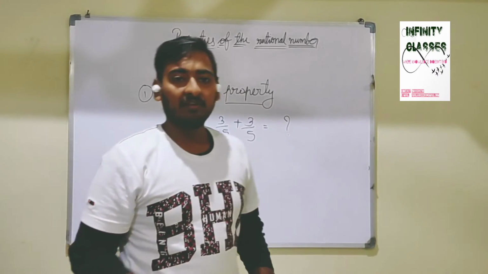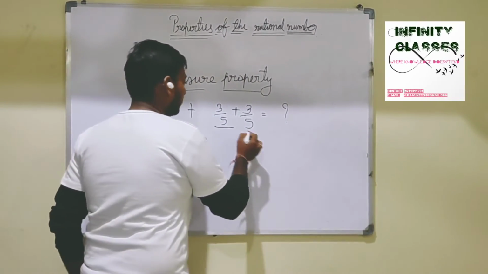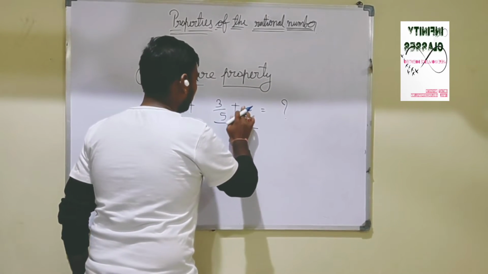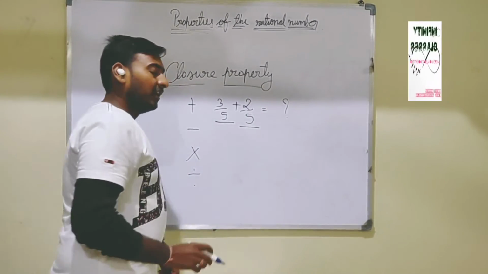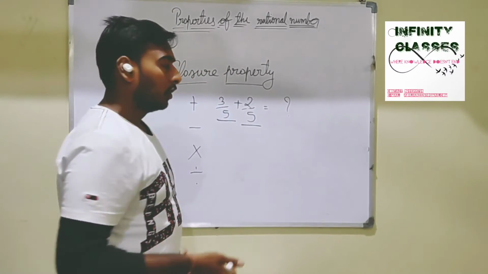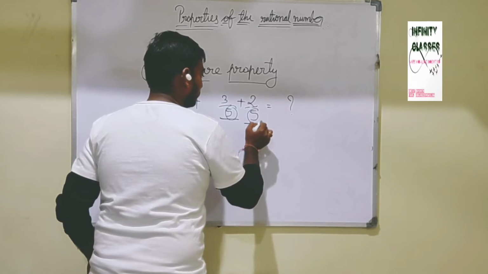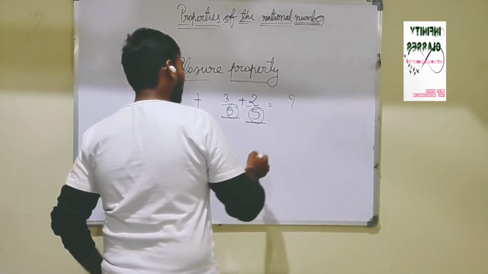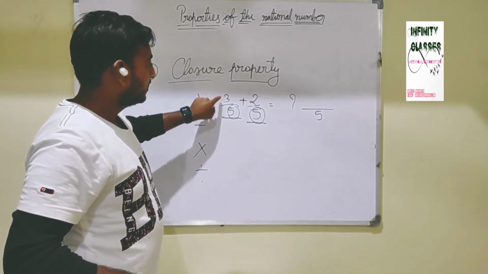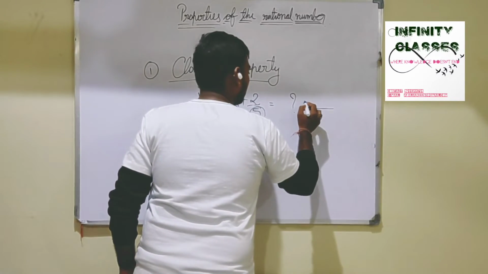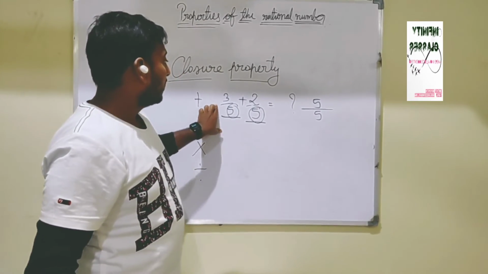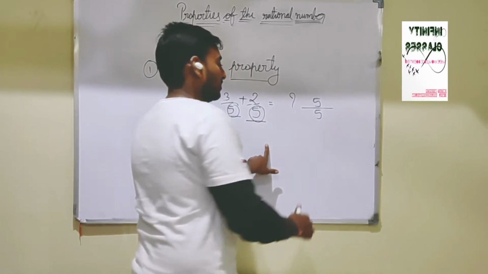If we add a rational number with a rational number, can we get another rational number? For example, we can take 3 upon 5 plus 2 upon 5. Rational numbers whose denominators are the same are known as like rational numbers. Like rational numbers can be added directly with the common denominator, and the numerators 3 plus 2 equals 5. Very good.